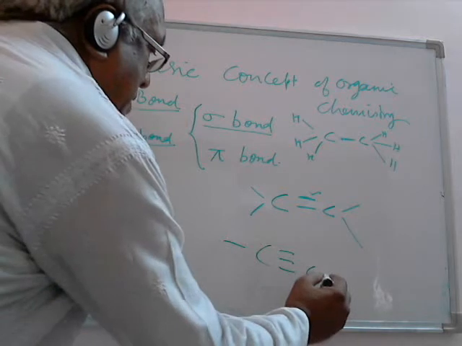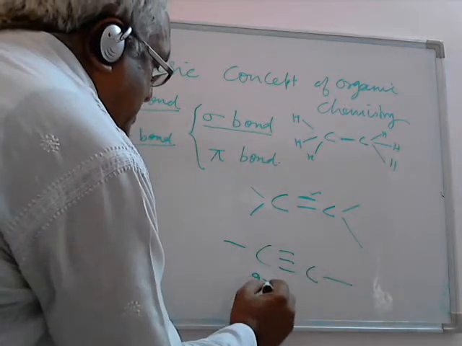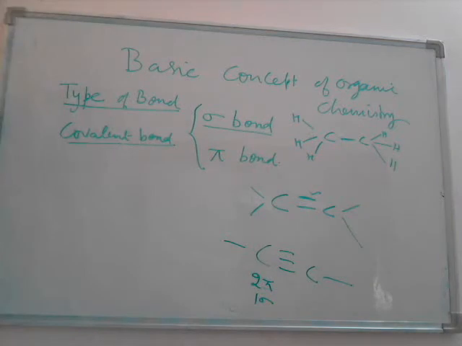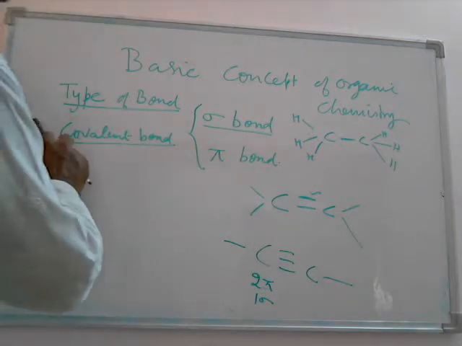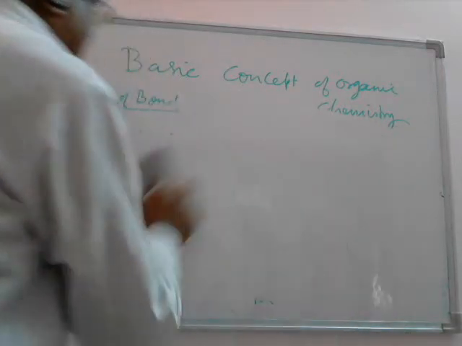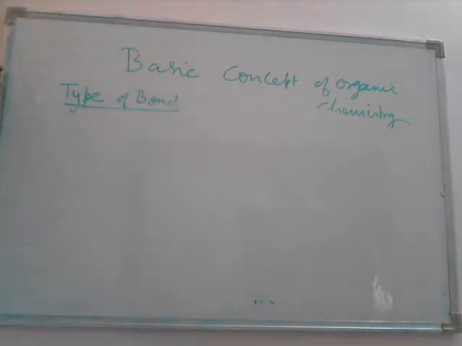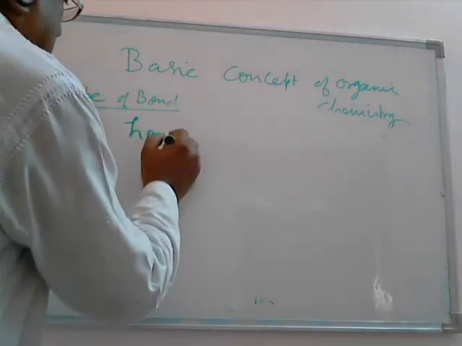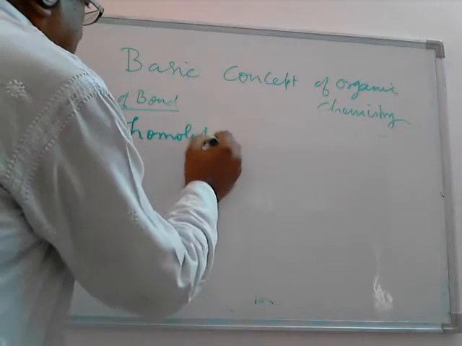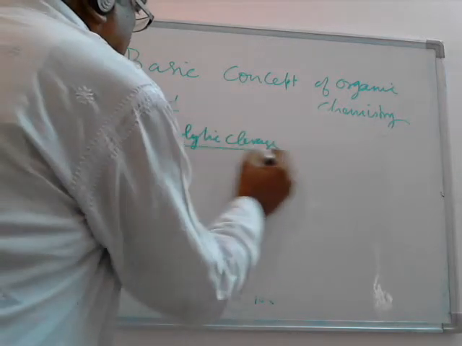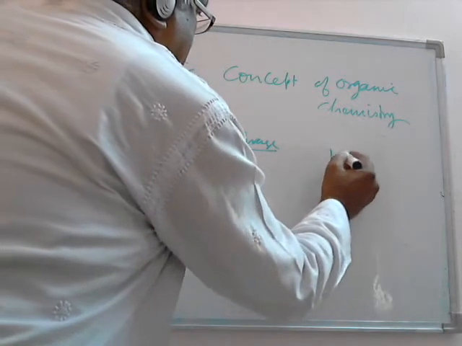In alkyne, there are 2 pi bonds and 1 sigma bond. In alkane, only sigma bonds are present. Now, the cleavage of sigma bonds will be of 2 types. One is known as the homolytic cleavage, another is known as the heterolytic cleavage. Homolytic cleavage takes place in the sigma bond when there is a bond between the 2 atoms